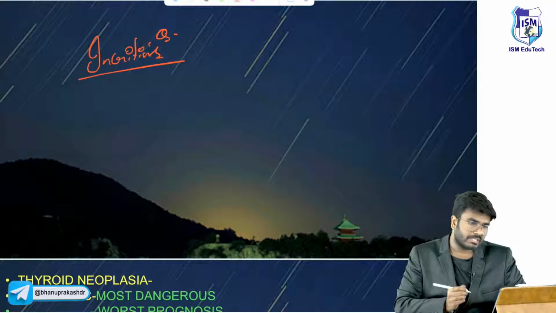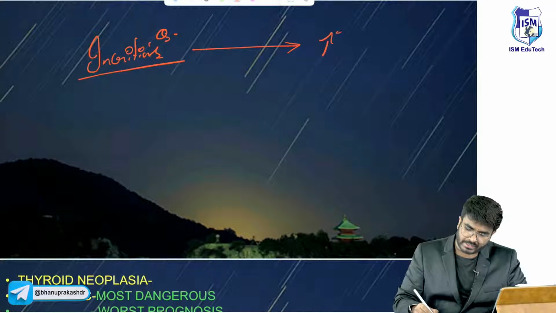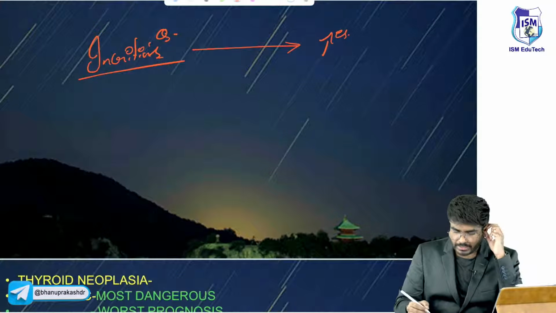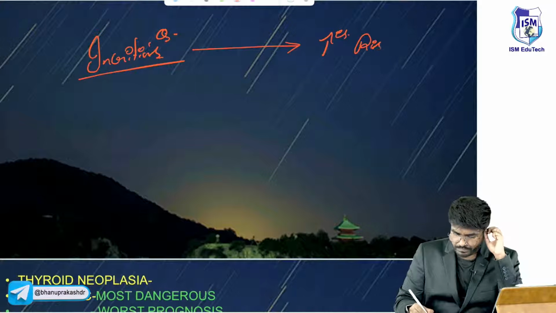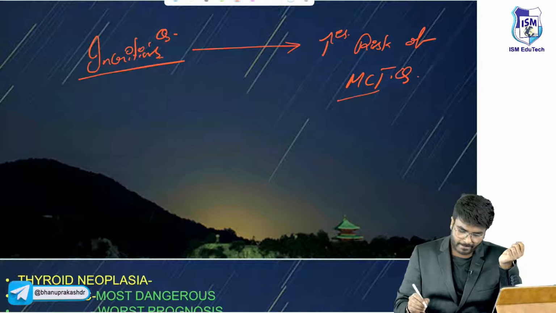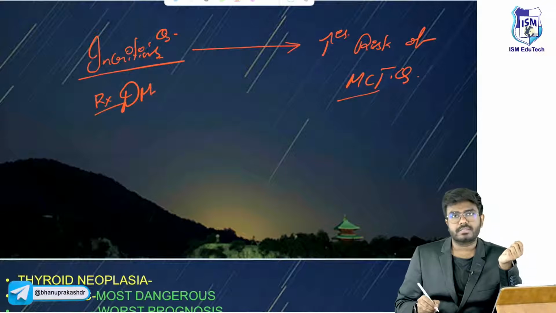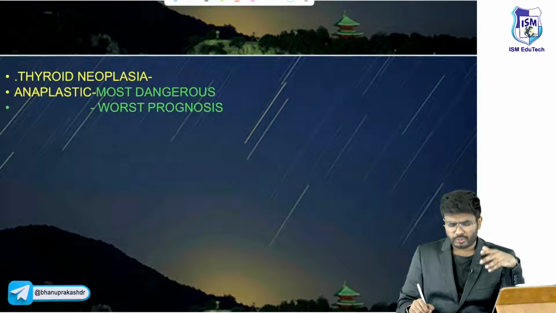Patients who are using incretins are at increased risk, especially for the board exams. This is important. Incretins increase the risk of MCT, medullary carcinoma of thyroid gland. Incretins are medications used for the treatment of diabetes mellitus.